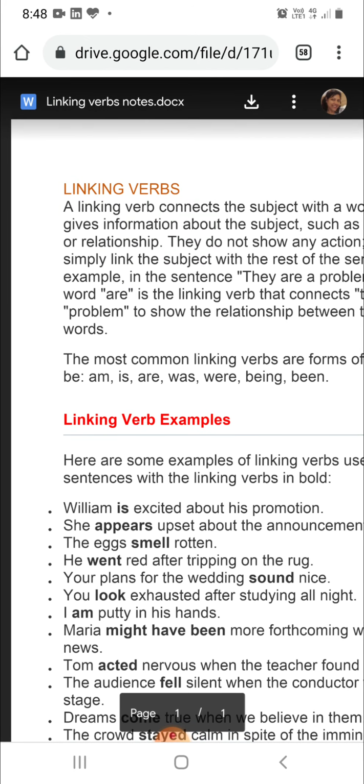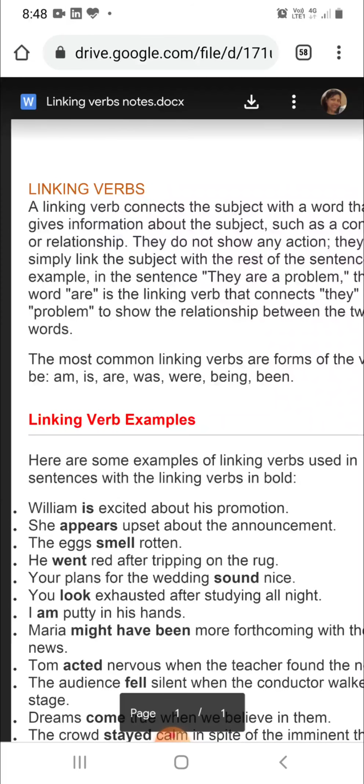The name itself suggests that it is a word that links something. To link means to connect. So, a linking verb connects the subject with a word that gives information about the subject. Now, what is the subject? The subject may be the doer of the action.